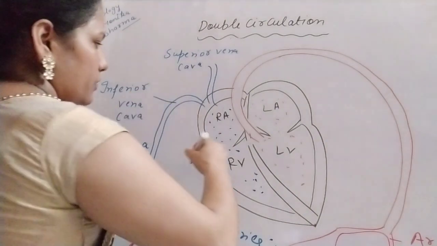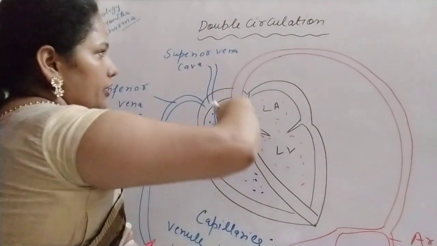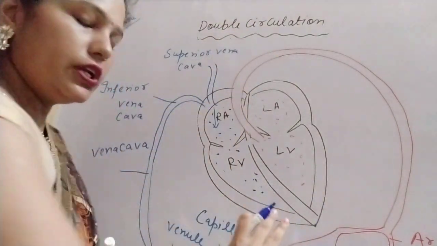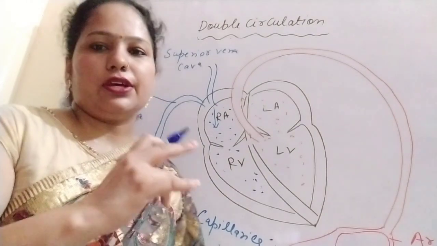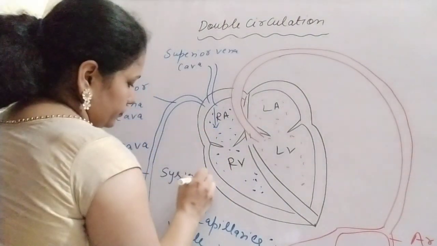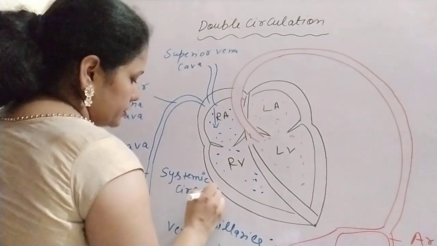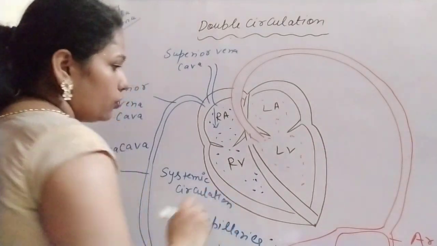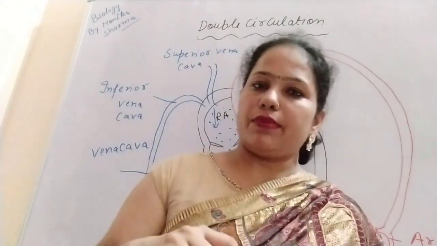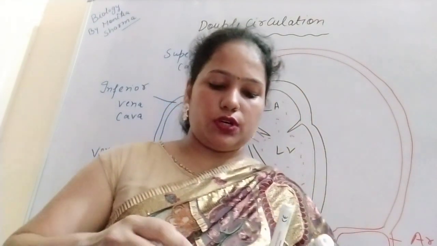So this vena cava transfers the blood to the heart, and from the heart it is supplied to the lungs. So this circulation that takes place in our body is known as systemic circulation. What is it? Systemic circulation. And both the pulmonary circulation and the systemic circulation join to form double circulation.